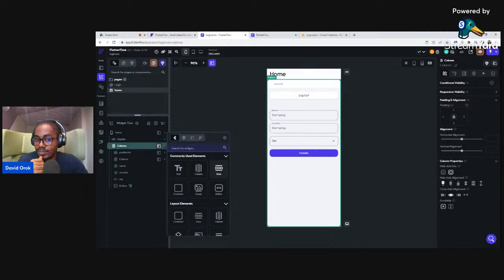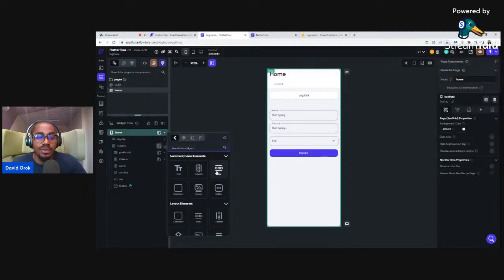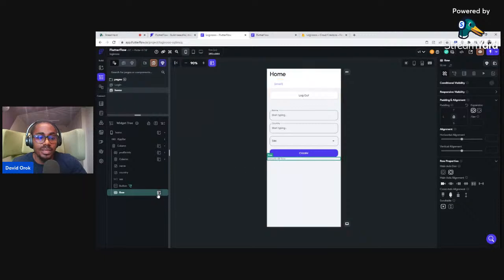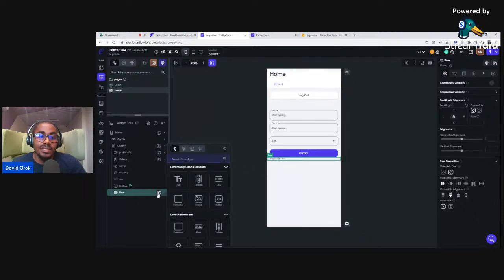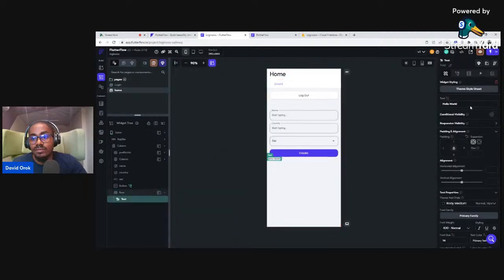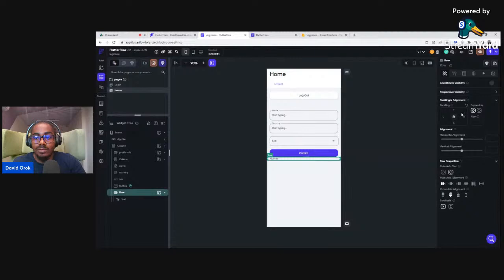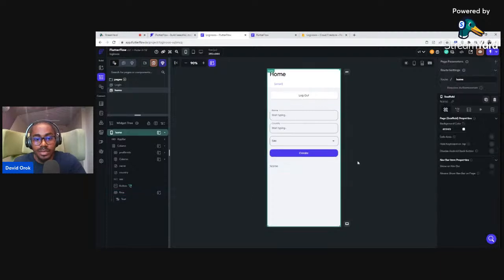Okay, so let's go ahead and click on row. All right, and then let's add a text field. Okay, let's add a text field here. This text field is going to hold the details for name. And let me give it some padding here from the left and say 16. Okay, great. Let's give it some padding from the top. Let's say 40. Yeah, it's okay. So name.